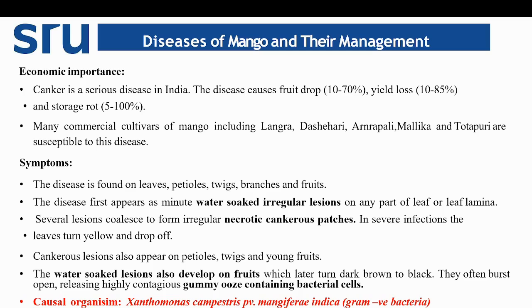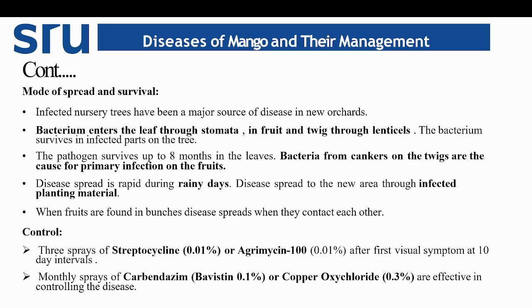In severe infection, the leaves become yellow and premature defoliation occurs. Cankerous lesions also appear in the petiole region, twigs, and also on young affected fruit. Water-soaked lesions also develop on the infected fruit, which later turn dark brown to black in color. They often burst open, releasing a highly contagious gummy ooze containing the bacterial cells. Here the causal organism is Xanthomonas campestris pv. mangiferaeindicae, which is a gram-negative bacterium.